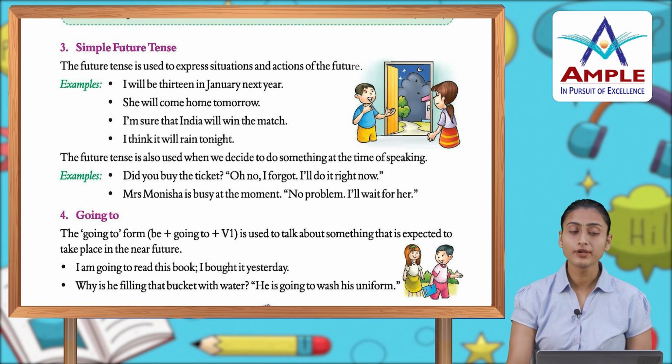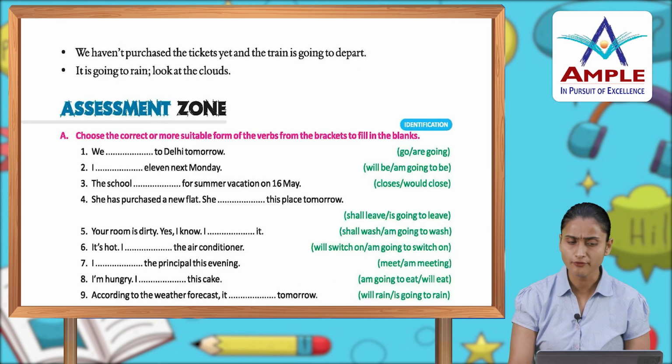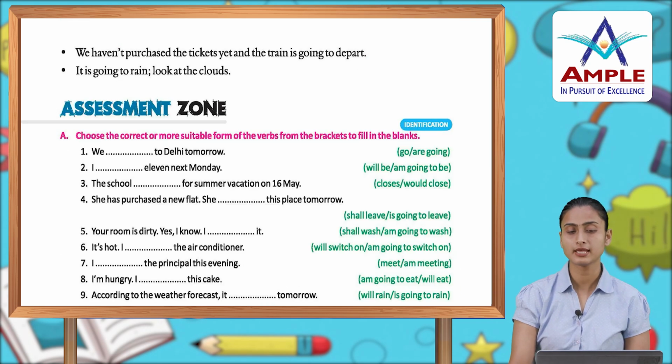Then going to. The going to form, be plus going to plus the first form of the verb, is used to talk about something that is expected to take place in the near future. I'm going to read this book. I bought it yesterday. Why is he filling that bucket with water? He is going to wash his uniform. We haven't purchased the tickets yet and the train is going to depart. It is going to rain.